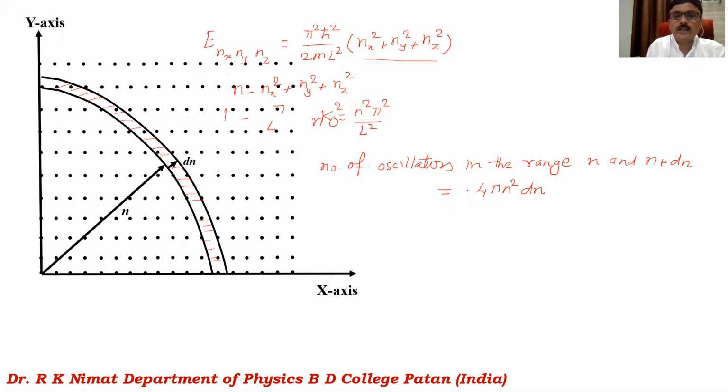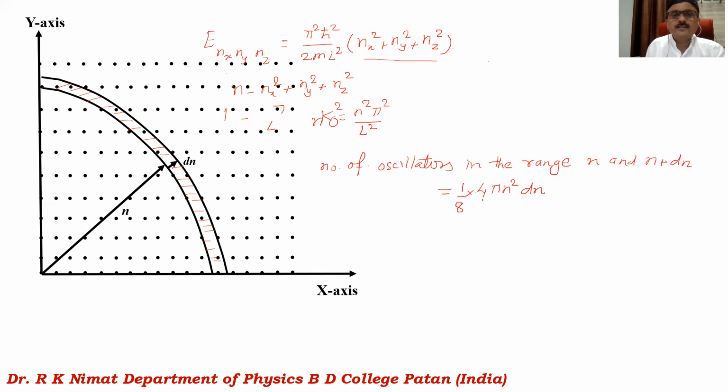But again, I have to multiply here by the factor 1 by 8. Why do I have to multiply by the factor 1 by 8? Because you can consider the combinations of nx positive, ny negative, nz negative, then nx negative, ny positive, nz negative, like that. So there are 8 possible combinations, and we are taking only the positive values of nx, ny, nz, which is why I have to take only 1/8 of the volume to calculate the number of oscillators in the range n and n plus dn. It will be 1 by 8 into 4 pi n square dn.